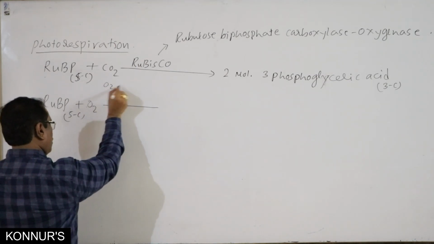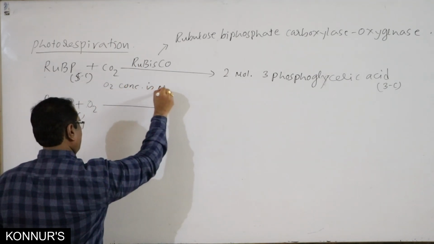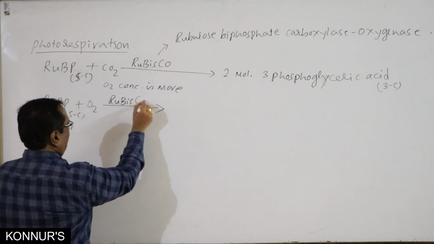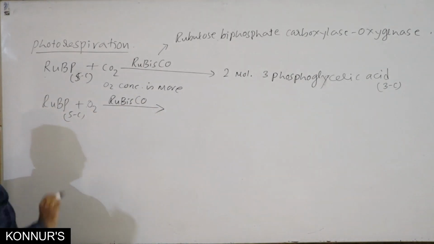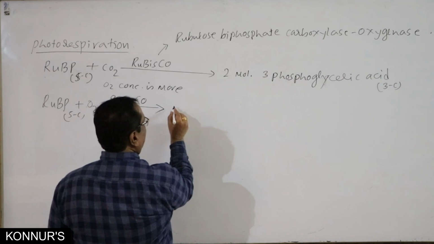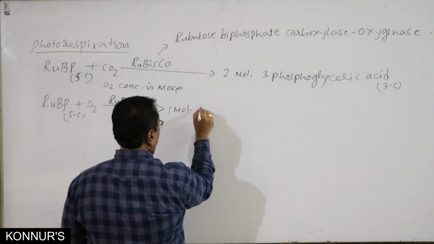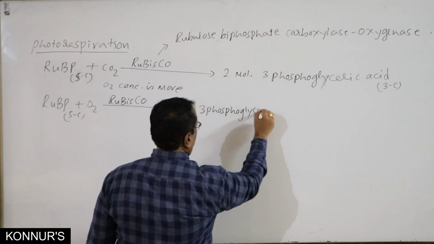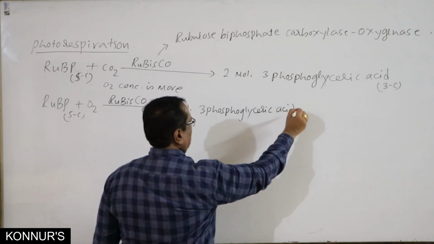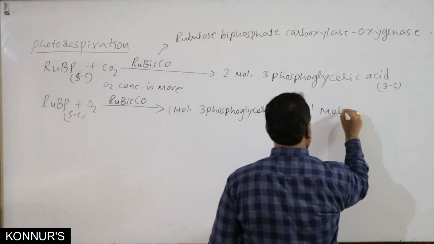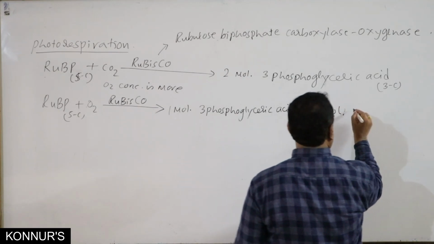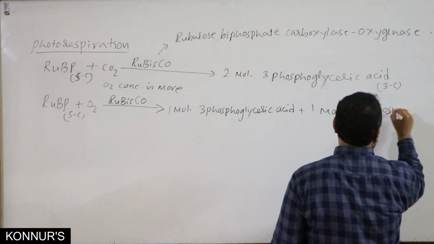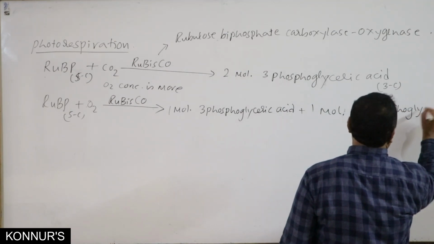If the O2 concentration is more, Rubisco favors fixing of O2, leading to the formation of one molecule of 3-phosphoglyceric acid and one molecule of phosphoglycolate.